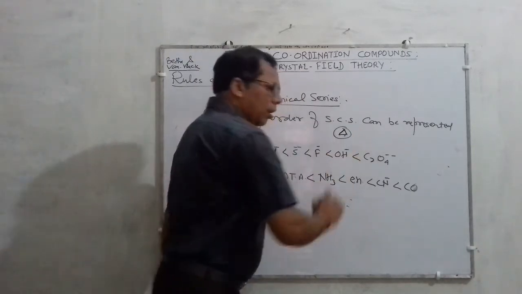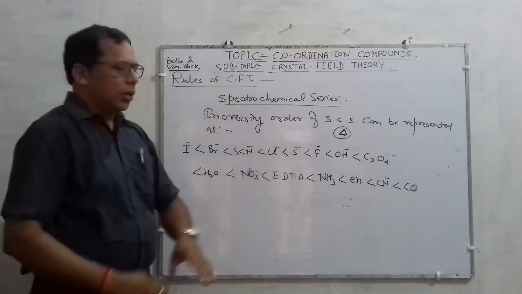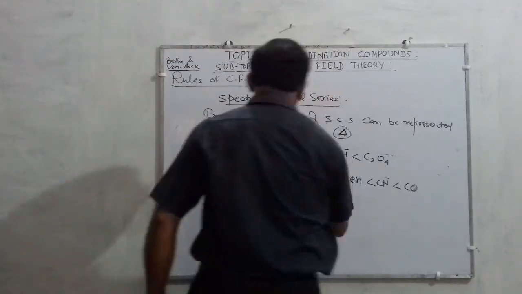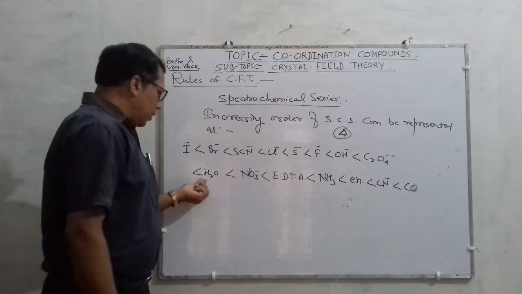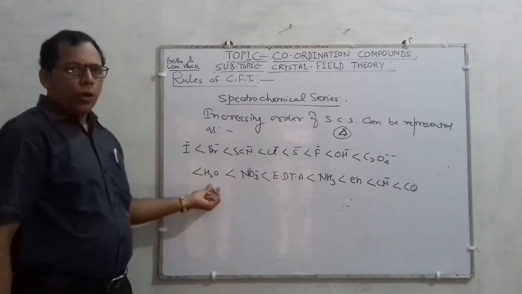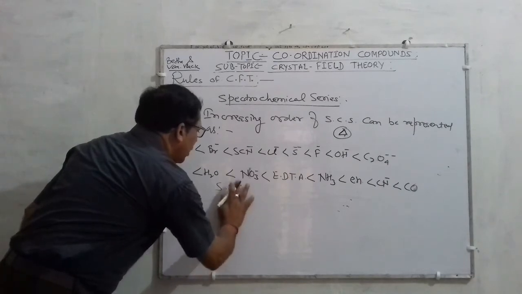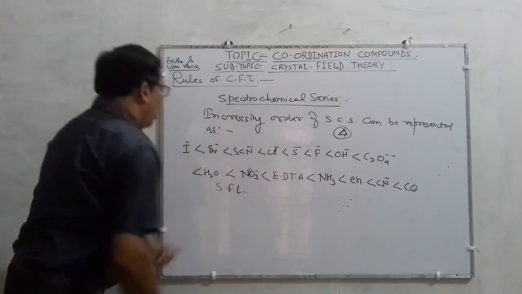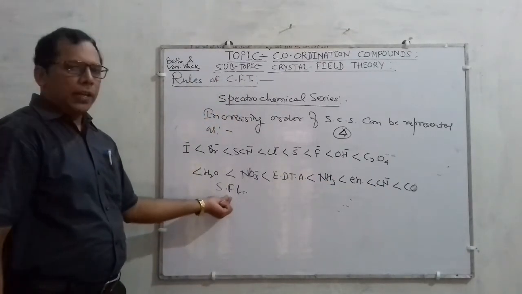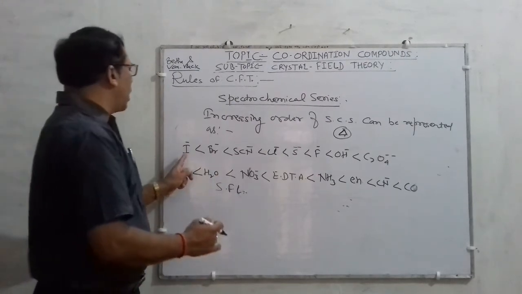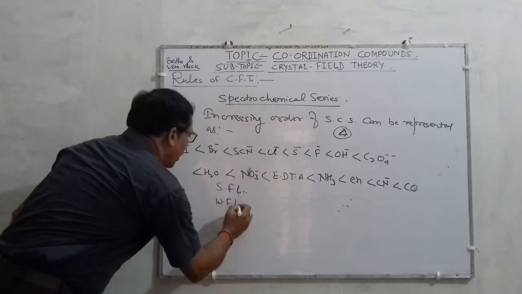In this order, one thing you have to notice here is that those ligands which are just after water, meaning H2O, are considered strong field ligands. Must remember, including water, those which are after water are called strong field ligands, and those which are before water, from iodide to oxalate, are called weak field ligands.